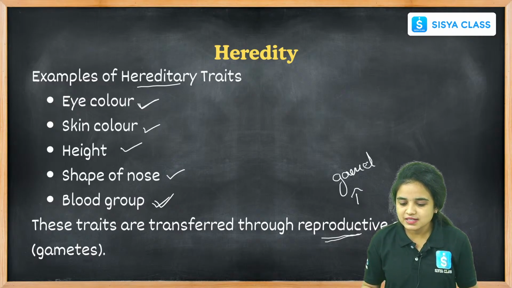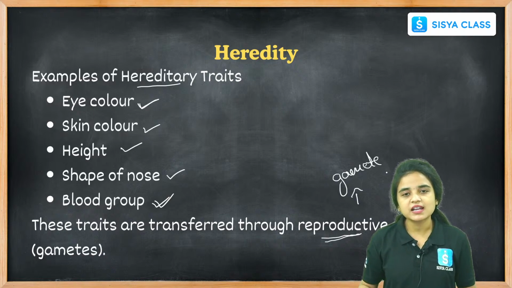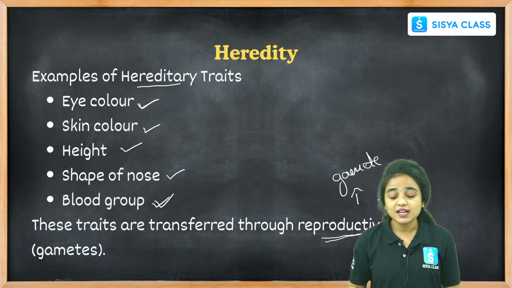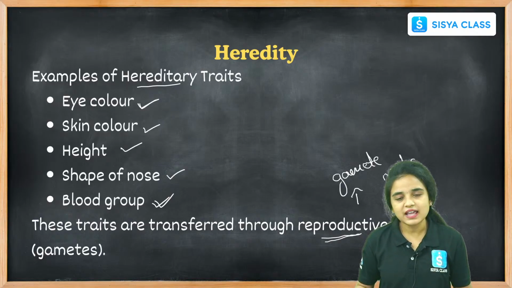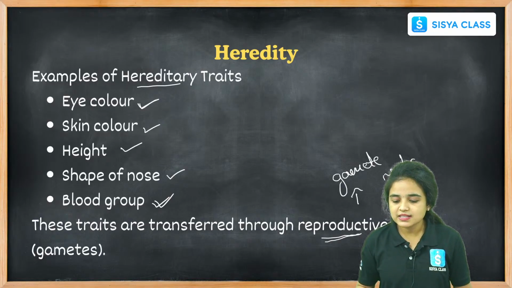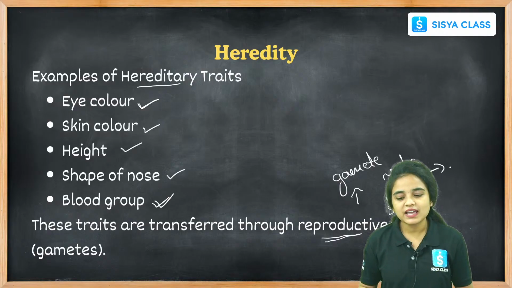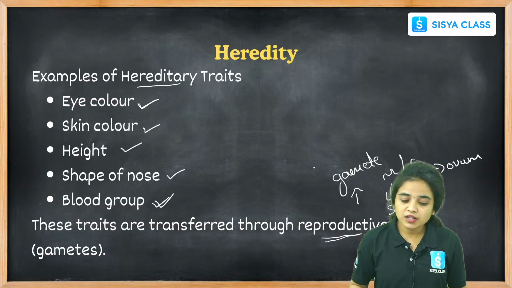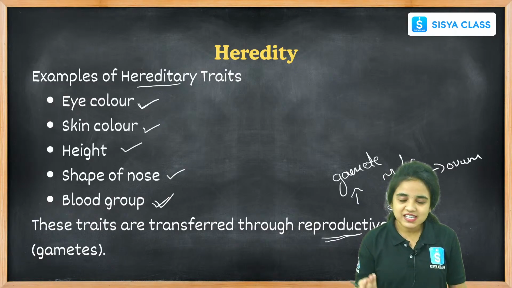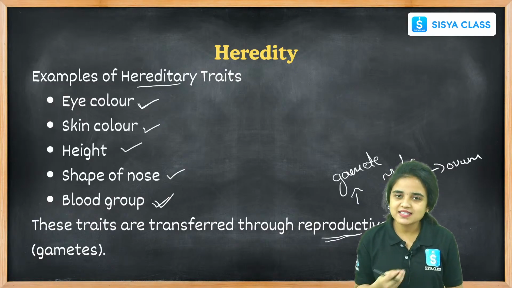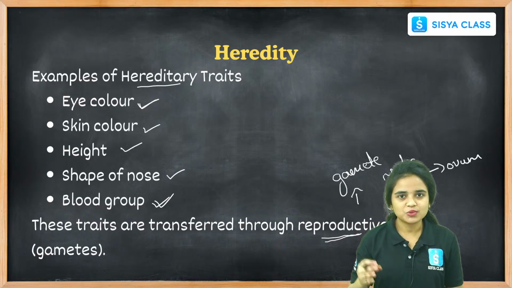What are the gamete cells, students? We already learned in grade 7 and 8. The gamete cells are nothing but male and female sex cells. We call the male cell the sperm, and the female cell is called the ovum. Right, students? Through these reproductive cells, the genes and traits are transferred from parents to the children.